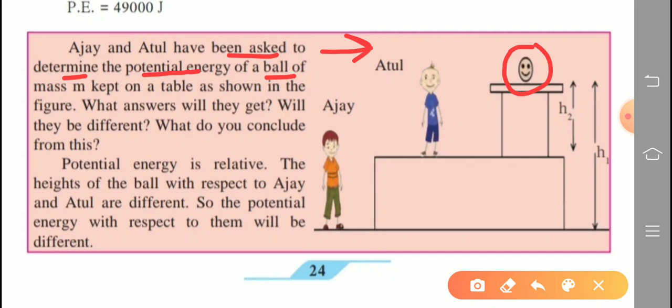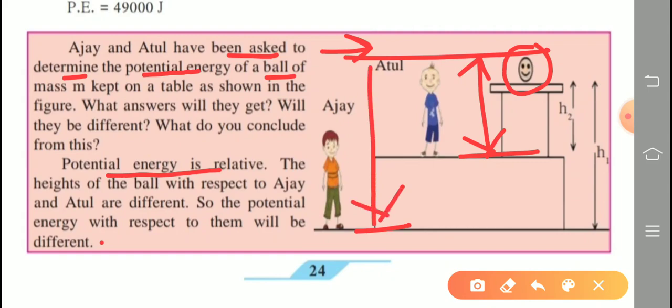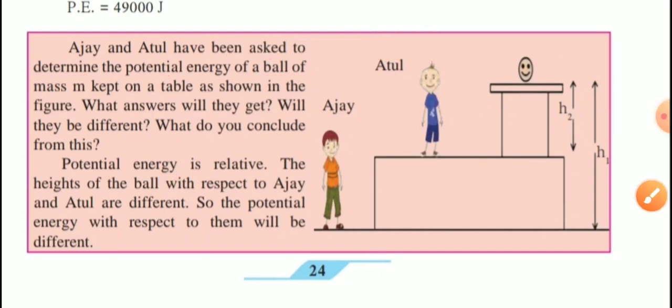Potential energy is relative. The height of the ball with respect to Ajay and Atul is different, so the potential energy with respect to them will be different. There is a difference in the height, and therefore there is a difference in the potential energy.